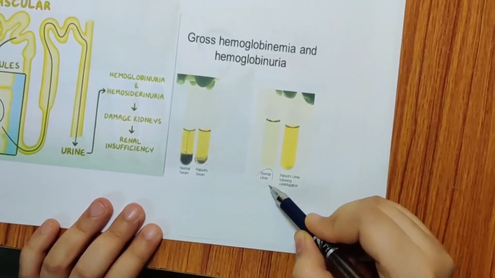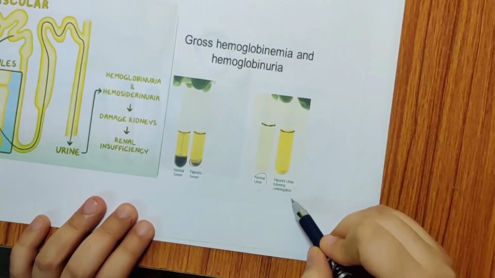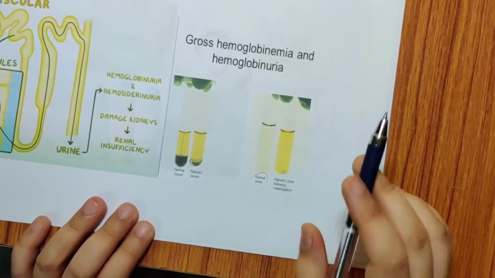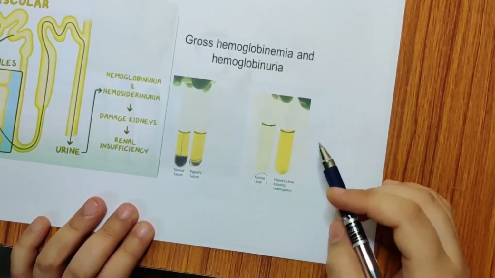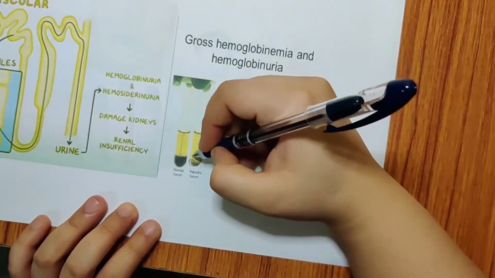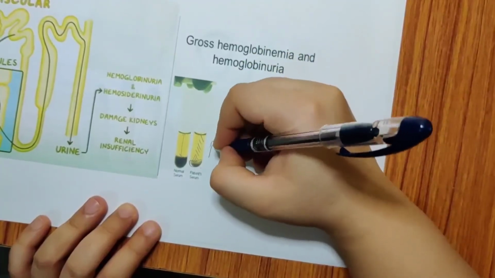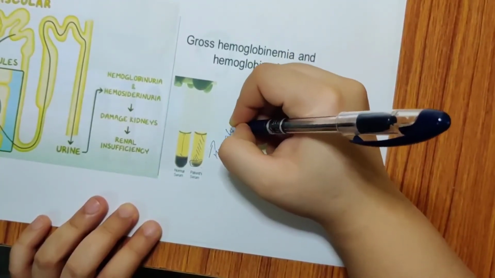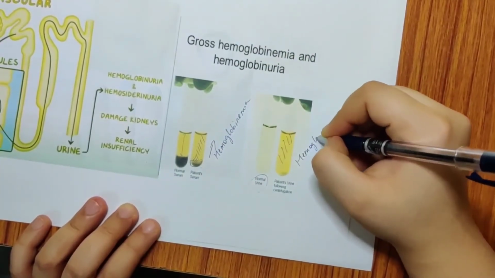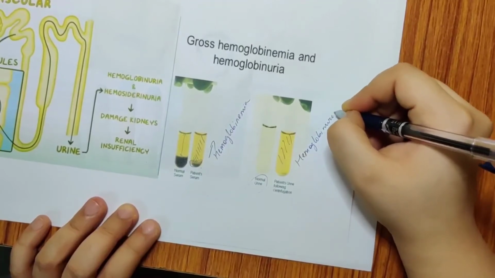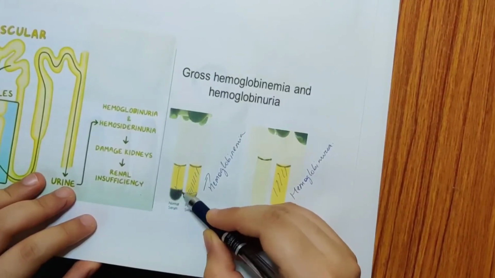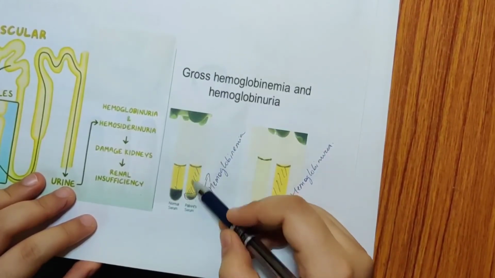You see the patient's normal urine. Here you see the patient's urine after centrifugation. If you see this in your PPTs, it is red in color, so that is much better. Here, since it is less because of the printer ink, these look yellow, but this is all blood. Okay, this is all blood. So a lot of blood is your hemoglobinemia. In urine, it is hemoglobinuria. So what happened? These are your RBCs, dead RBCs. Okay, but this is all red in color.